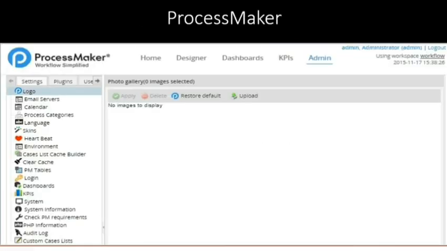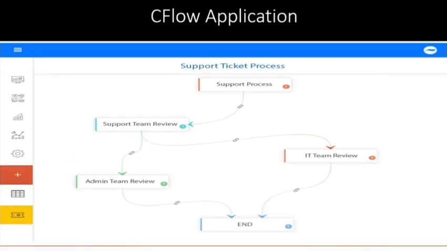Then comes your ProcessMaker. The good thing about ProcessMaker is that you can attach your Excel sheet, Dropbox, and many other things with your ProcessMaker tool. Okay, that is another generally used workflow management software.